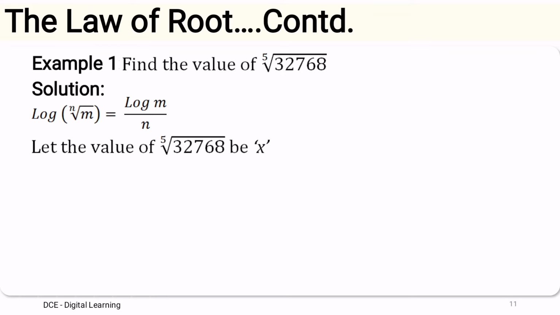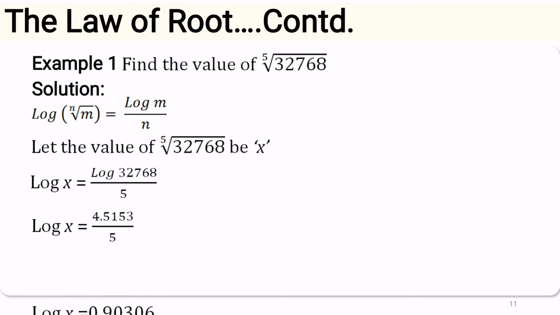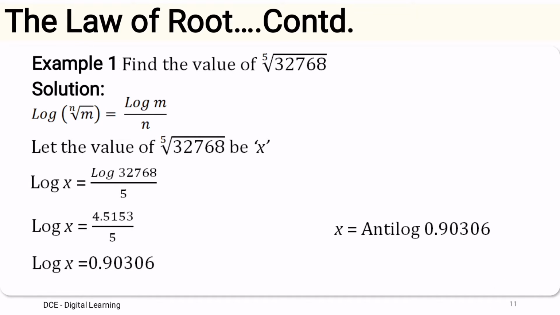Let the value of the fifth root of 32,768 be x. So log x equals log of 32,768 divided by 5. The log value for 32,768 is 4.5153, divided by 5 gives 0.90306. So the antilog value for 0.90306.